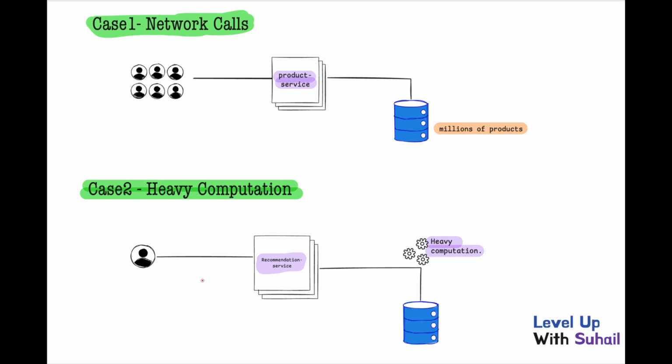Now again, you need to recommend products to the user, so you need to compute all these things again, and only then would the recommendation service recommend a few of the products, right? So here also we can use Redis to store all the aggregated heavy computation data in the cache itself, and later it can be used to just recommend a few products to the user based on his past history.